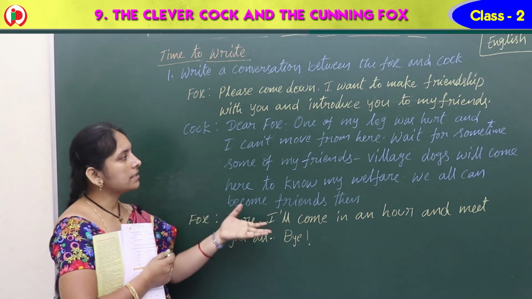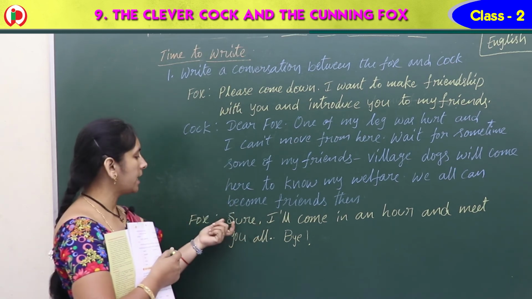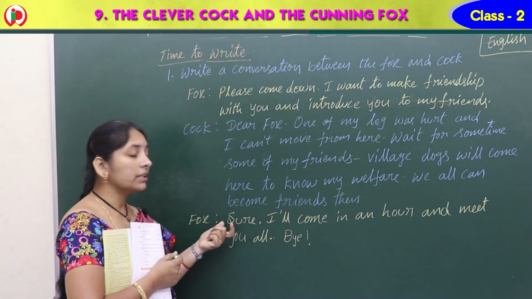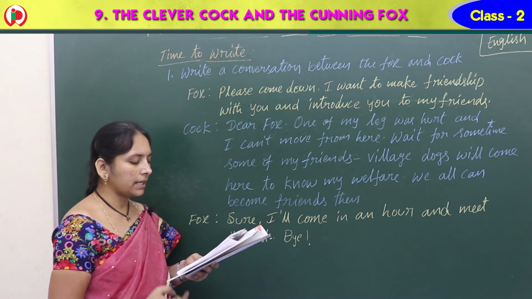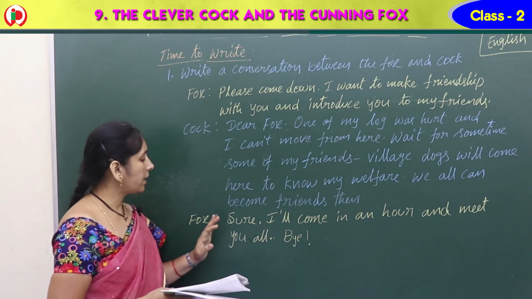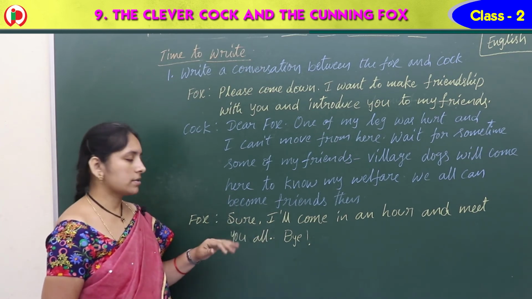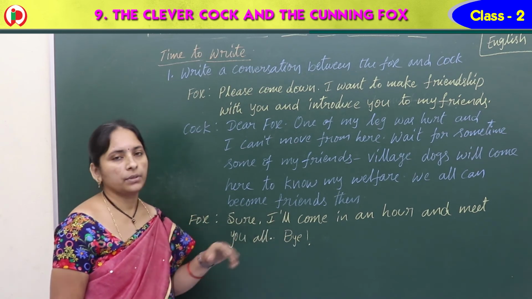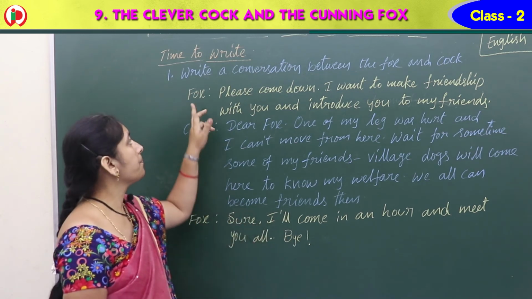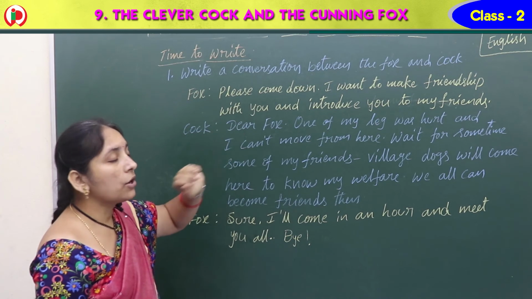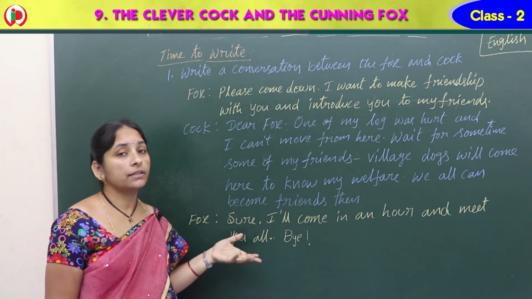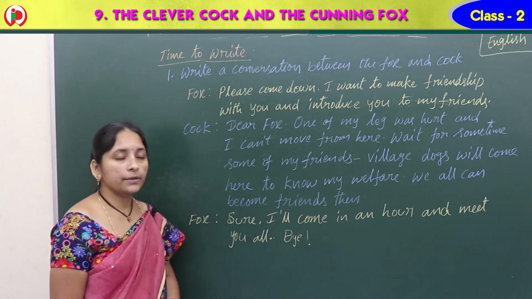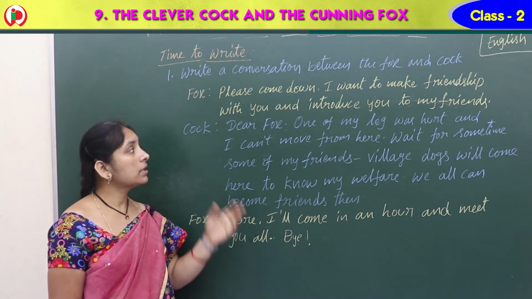Right? So this is the conversation between the fox and the cock. Here you can write the fox was afraid, fear of dogs. So it got afraid on hearing about the dogs. So it said, sure, I'll come. But here it is enough. So please come down. I want to make friendship with you and introduce you to my friends. The fox requested the cock. But what did the cock say?